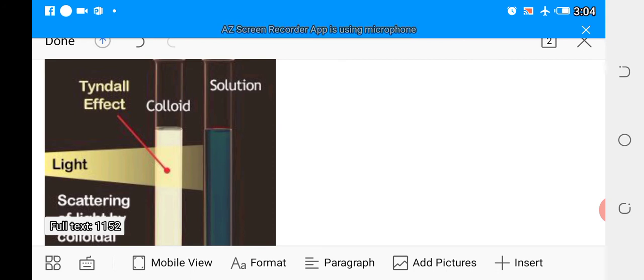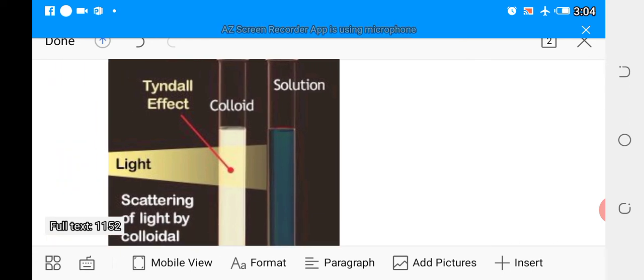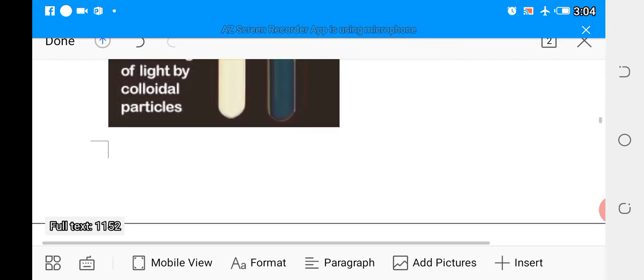As you can see here, we can observe the light passing through this colloidal solution, but we cannot observe it passing through this true solution. The true solution is on the right hand side, the colloidal solution on the left hand side. The red line pointing at the center of this colloidal solution shows us where the Tyndall effect is being felt on this diagram.